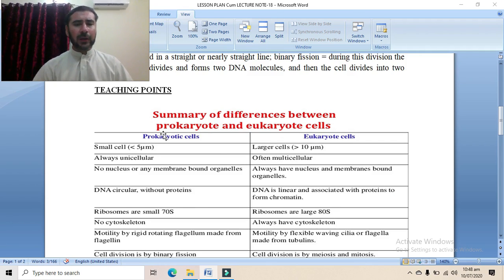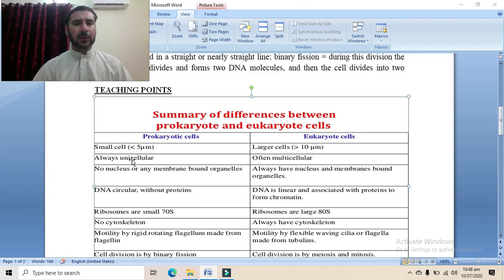So prokaryotic cells are only found in unicellular bacteria and cyanobacteria, while the eukaryotic cells are found in unicellular organisms, for example protist cells, plasmodium, paramecium, amoeba, etc., as well as in multicellular organisms, for example humans, all animals, plants, fungi, etc.